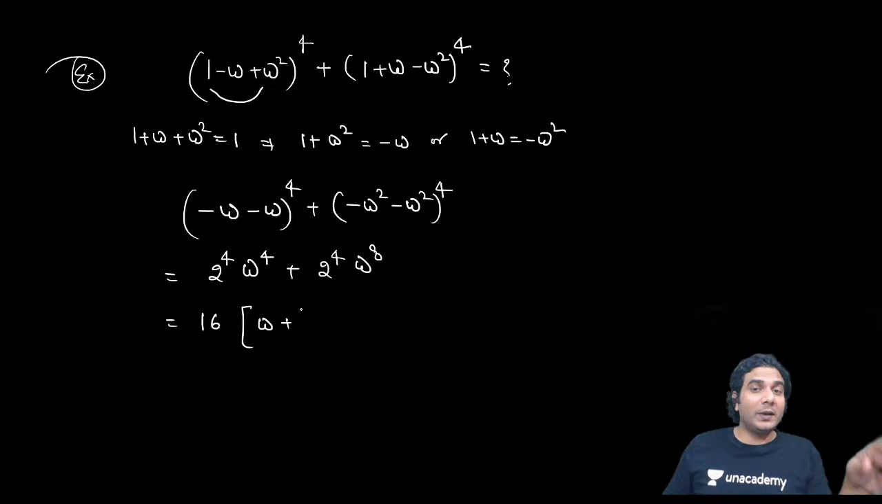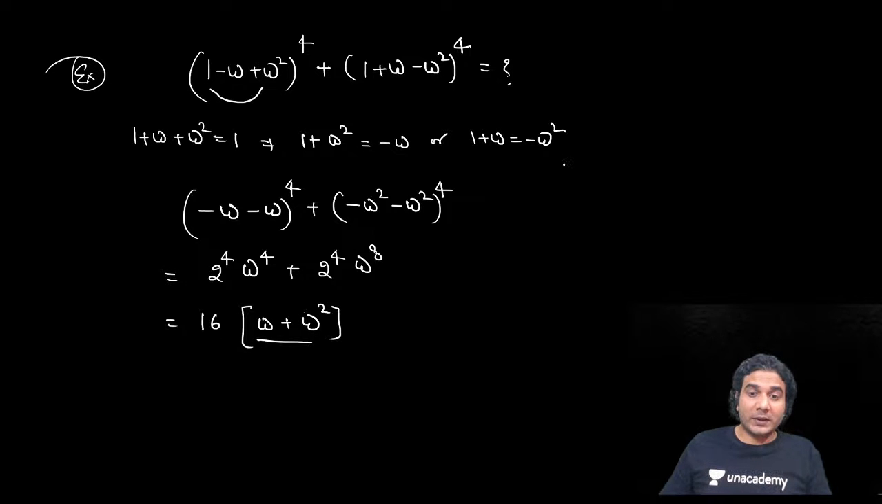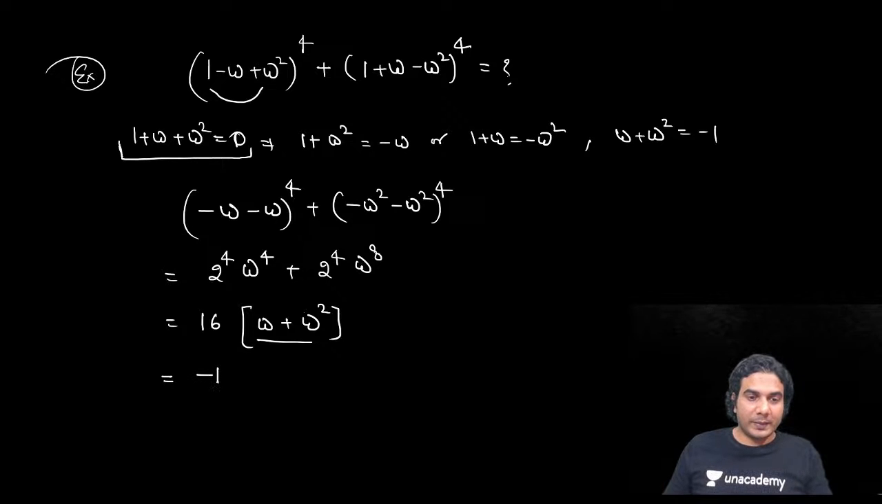All right. So one of these terms will become omega and the other will become omega square. Now this omega plus omega square, what to write? Whenever you have omega plus omega square, you can write this as minus 1, using the same relation. 1 plus omega plus omega square is equal to 0. So omega plus omega square is equal to minus 1. If you put this, then it is going to be minus 16. So your answer is minus 16.